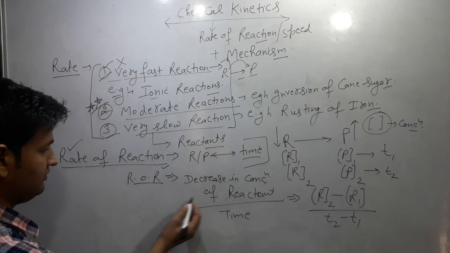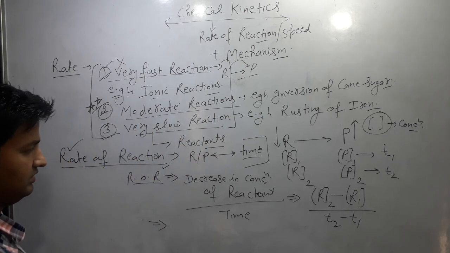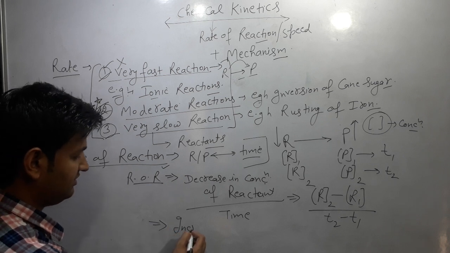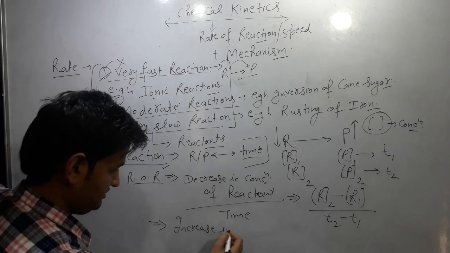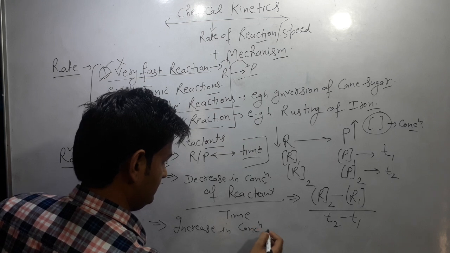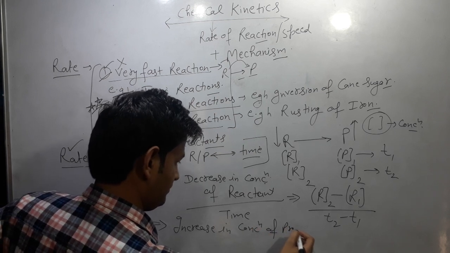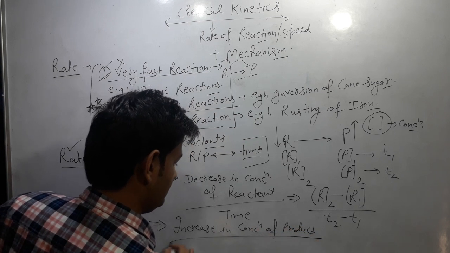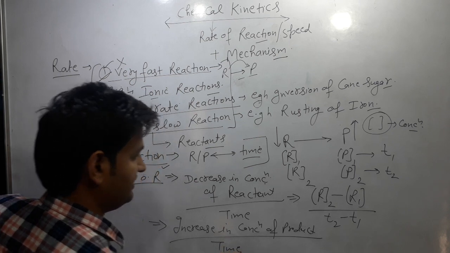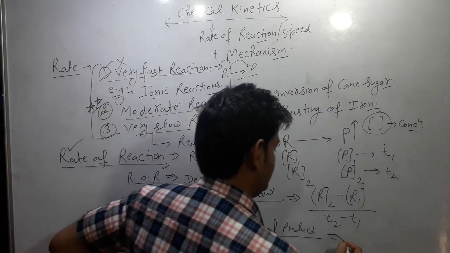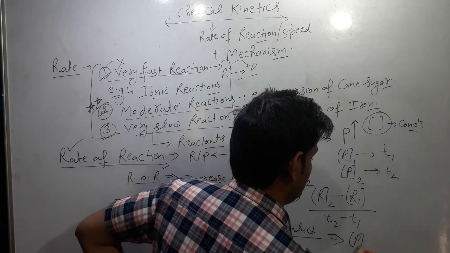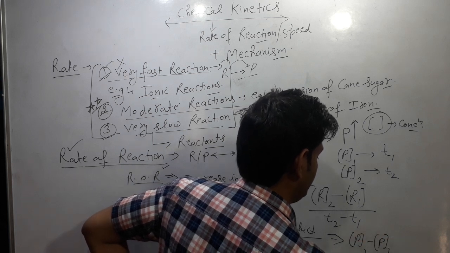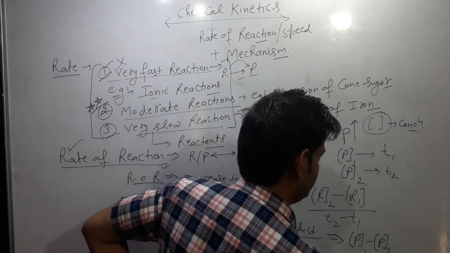Similarly, the rate of reaction for the product is the increase in concentration of product by time, which can be written as P2 minus P1 by T2 minus T1.